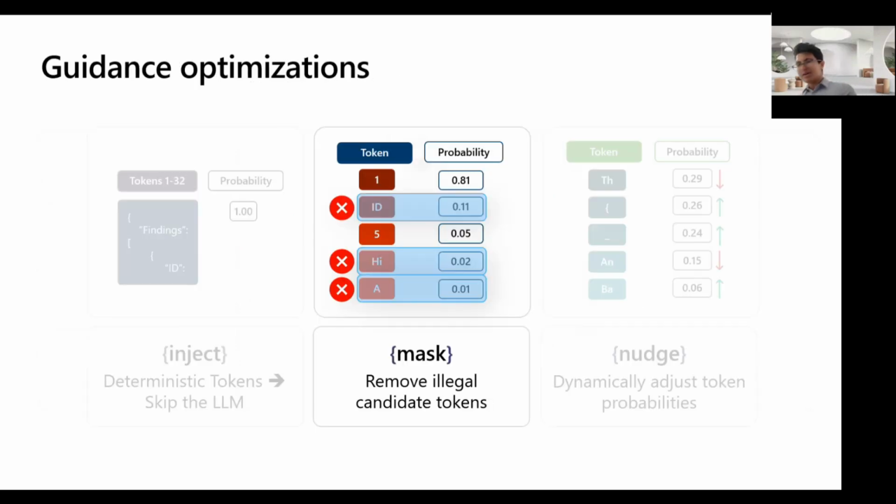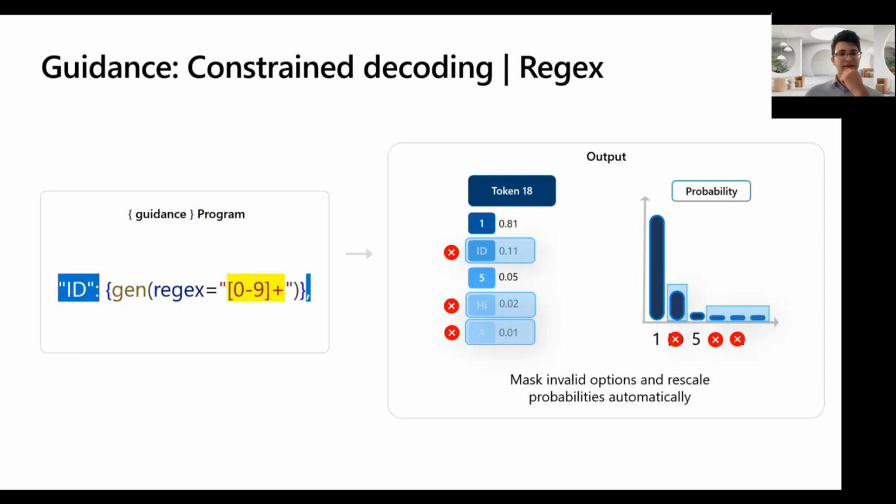All right, I want to tell you about a couple more low-level things we do. It's not just token injection. The next one is called masking, where we start manipulating these probability distributions to remove options that don't comply with your specification. Now, this one's a little different. It doesn't save any money or GPU cycles, but it does increase quality and will guarantee that the model follows your instructions here. So let me tell you a little bit about what I mean by this. The idea is that developers can now say something precisely in code to constrain the model's outputs.